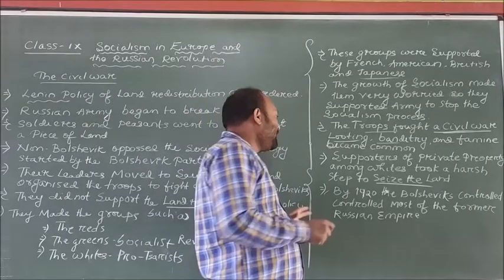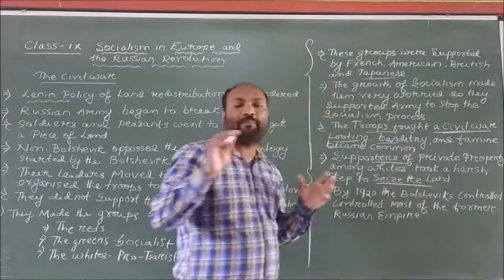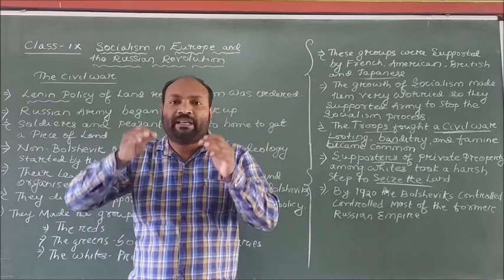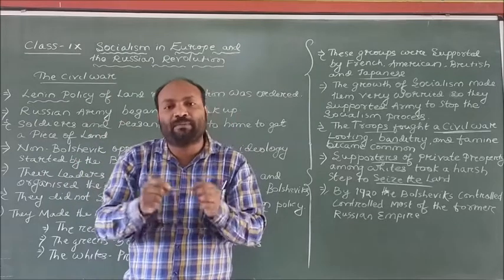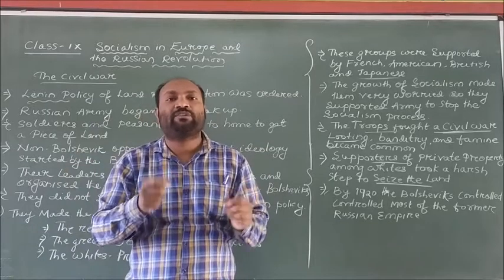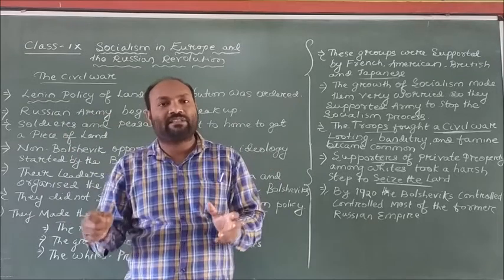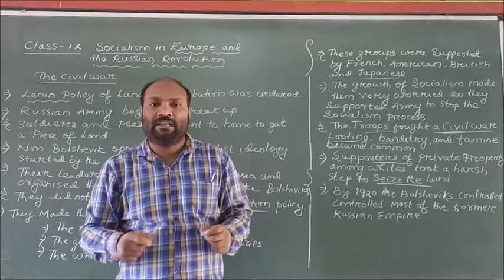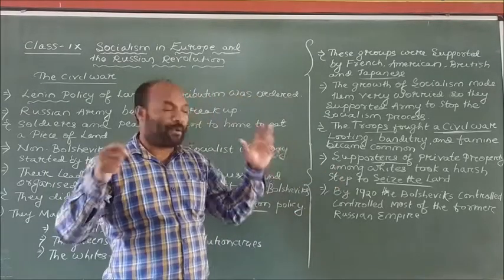Apart from that, the supporters of private property who lost their land took very hard steps to seize the land back from the peasants. They lost their lands during the land redistribution policy, and that is why they were very angry and took hard steps to get back their property.